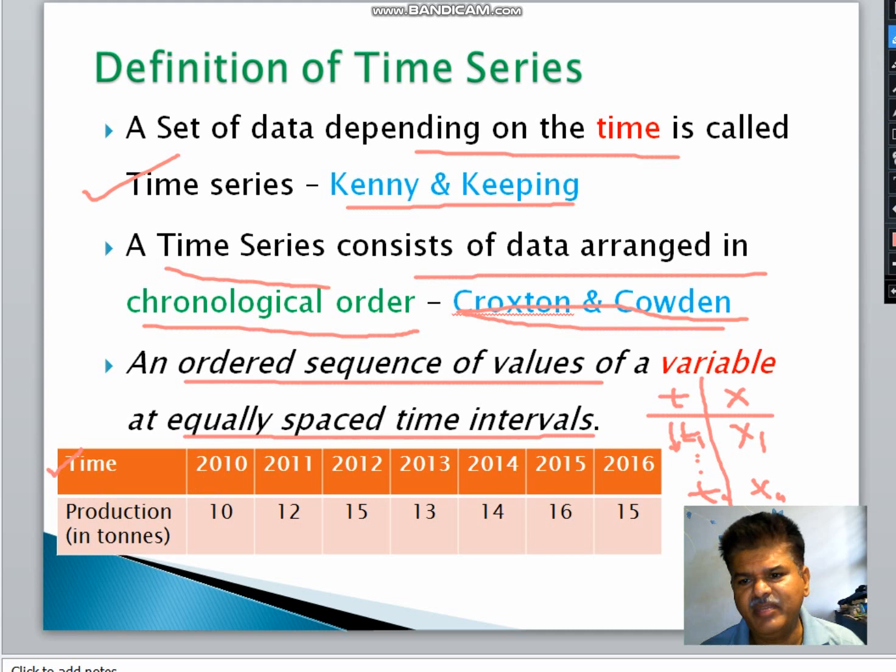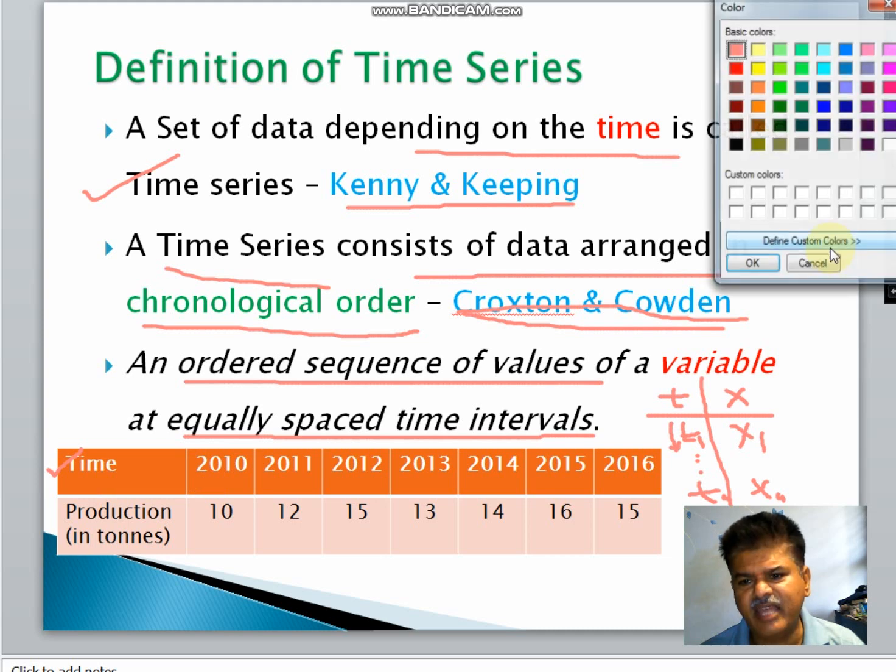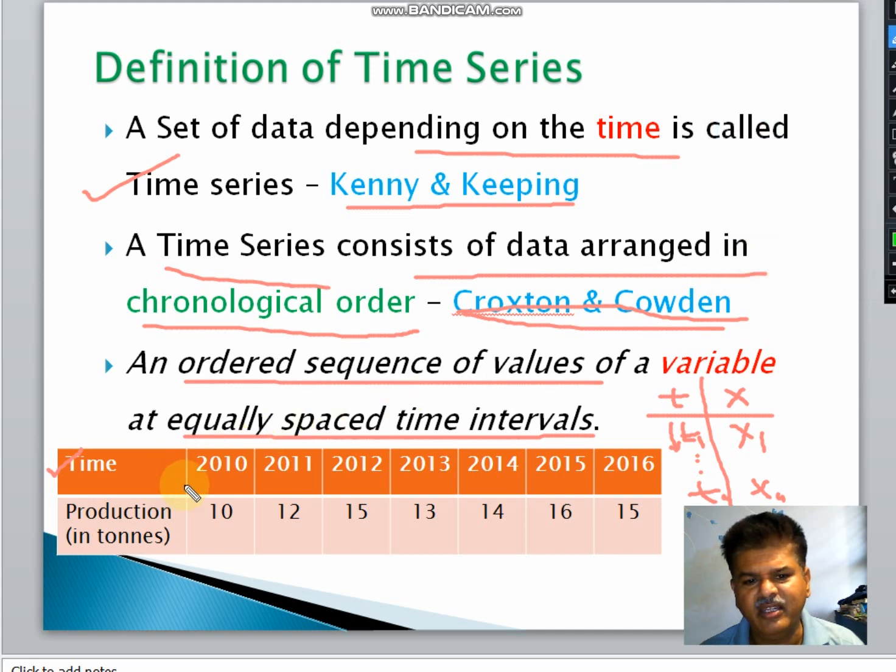If we start the time with 2010, 2011, 2012, then we are collecting the data yearly. So this is equally spaced, meaning the difference between two time periods is the same. So 2010, next is 2011. And the production is given in tons, so 10 tons, 12 tons of production are given.